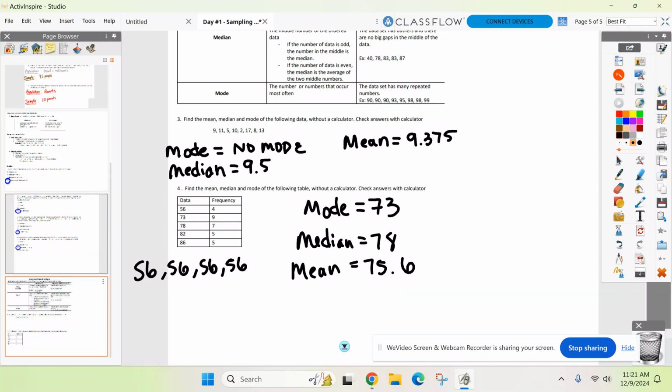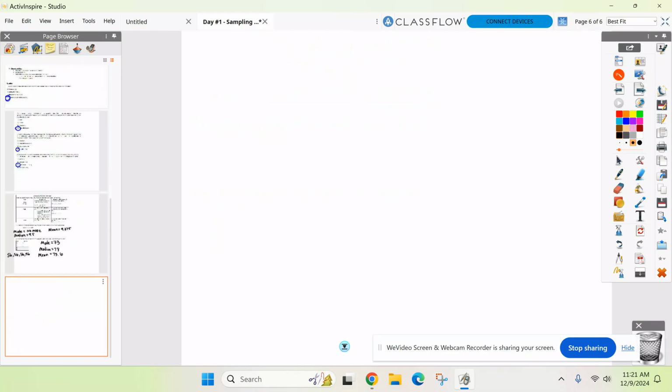Okay, all good? And that's really what I got for you. This whole half of this unit leading up to the quiz is all on the calculator. All right, it's all on the calculator. So go ahead, let's get this done. You can check your work on Classroom, you know that. I'm not going to post it.